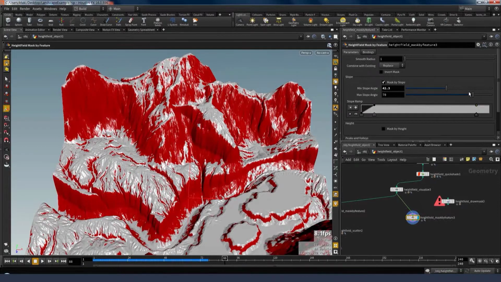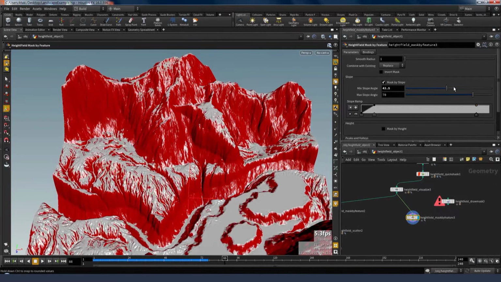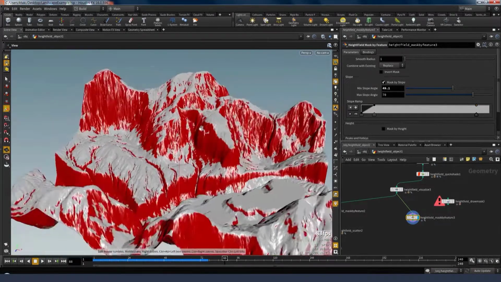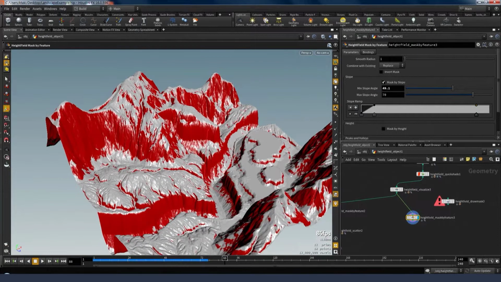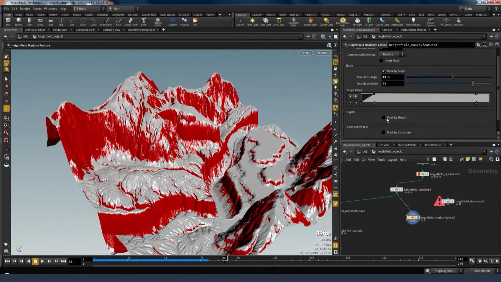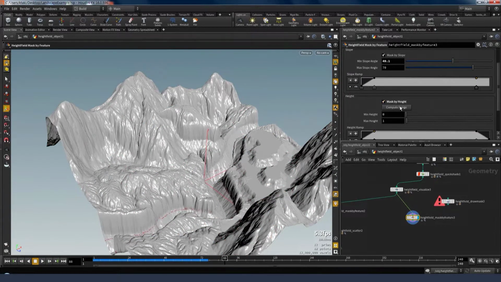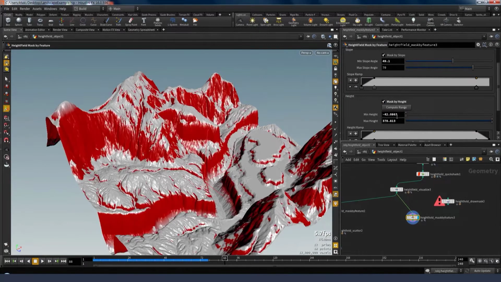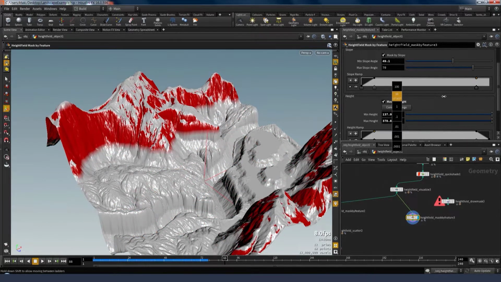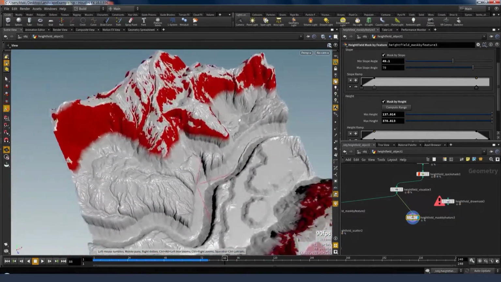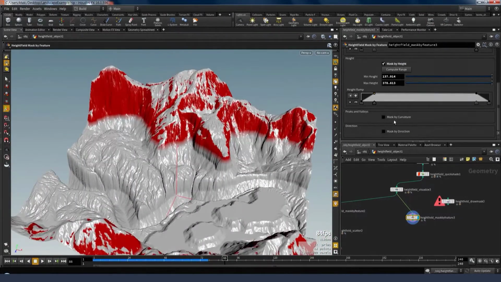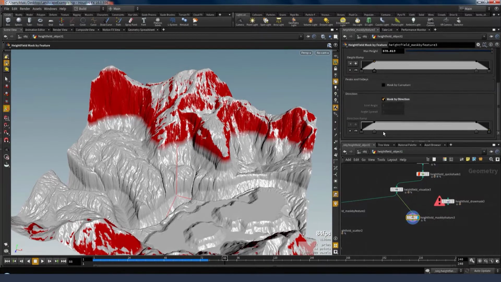But I probably don't want my avalanche happening down here, so I can also mask by height as well.